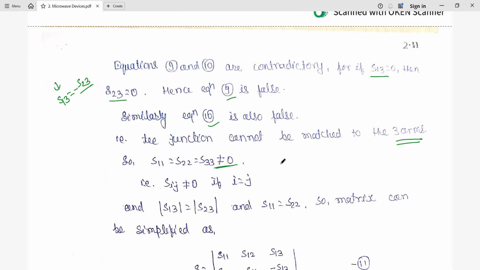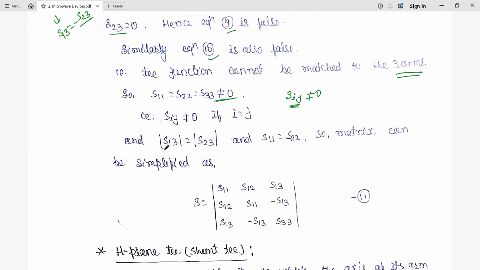In general, you can write Sij will not be equal to 0 when i and j are the same. Another thing we get: we have already seen S13 equal to minus S23, so their magnitudes are equal, and S11 and S22 are equal in magnitude, with only the phase opposite.